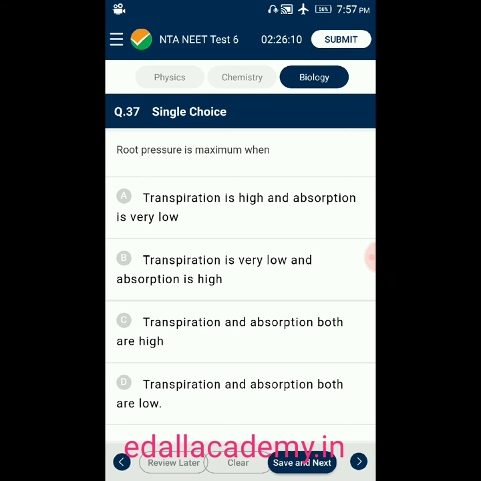Question number 37. Root pressure is maximum when? Option A, transpiration is high and absorption is very low. Option B, transpiration is very low and absorption is high. Option C, transpiration and absorption both are high. Option D, transpiration and absorption both are low. From the given four options, the answer is transpiration is very low and absorption is high. The root pressure is maximum during that time. So the answer for this question is option B.